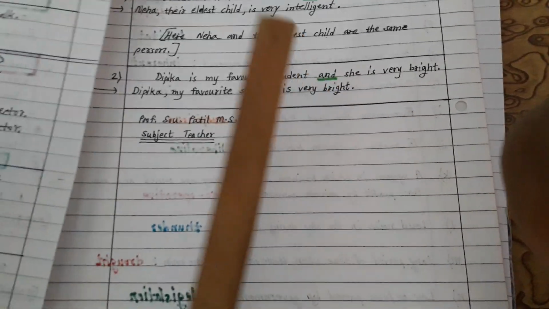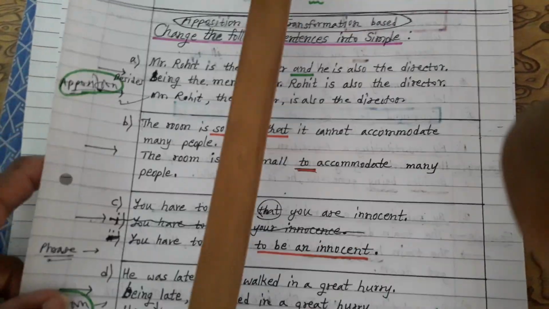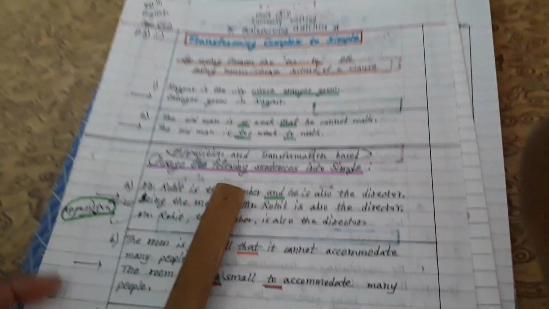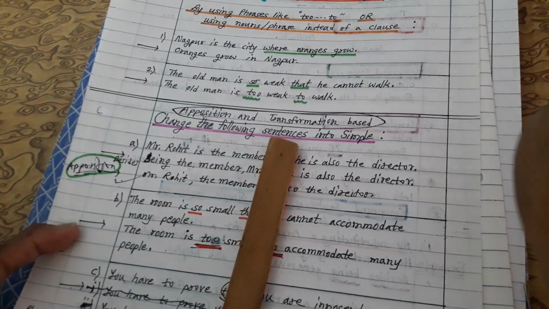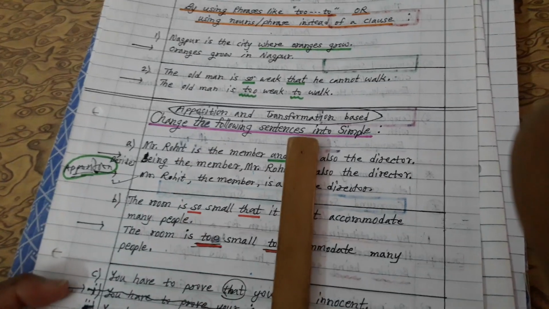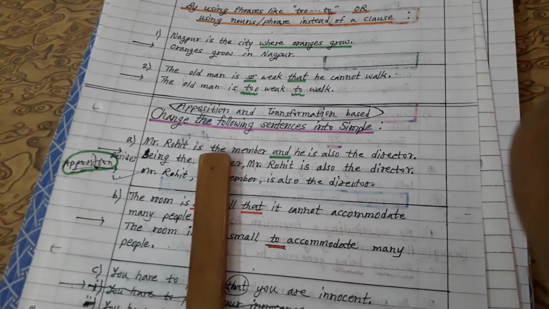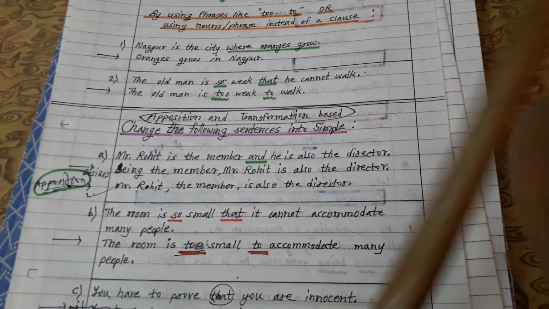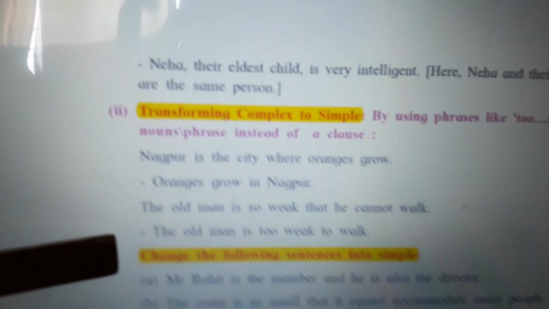With the help of transforming complex sentences into simple as well as apposition, here is one activity given to us. It is again on page number 140. See here, it is highlighted. Change the following sentences into simple forms.